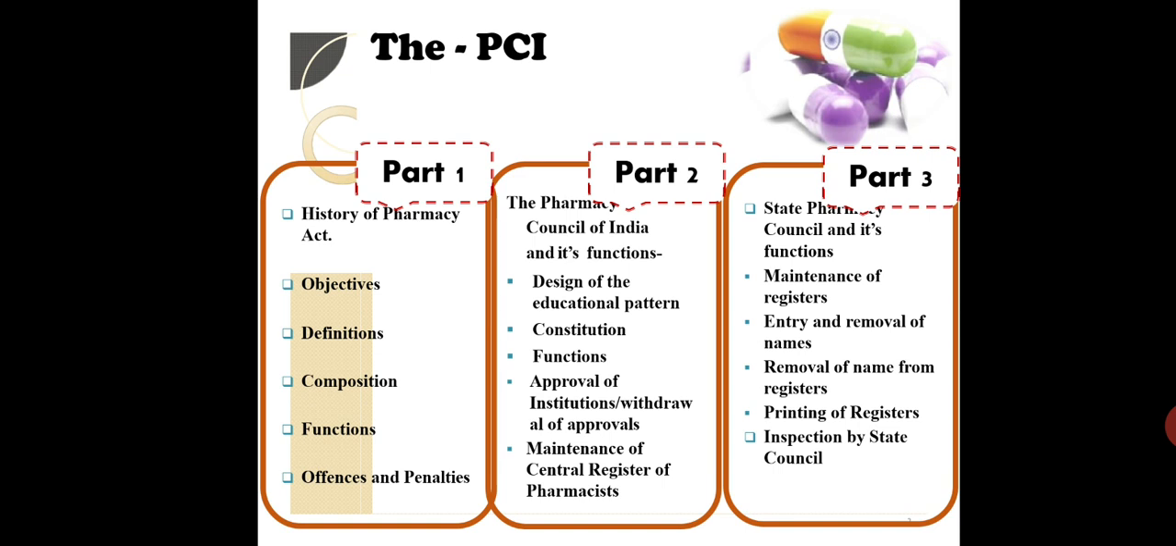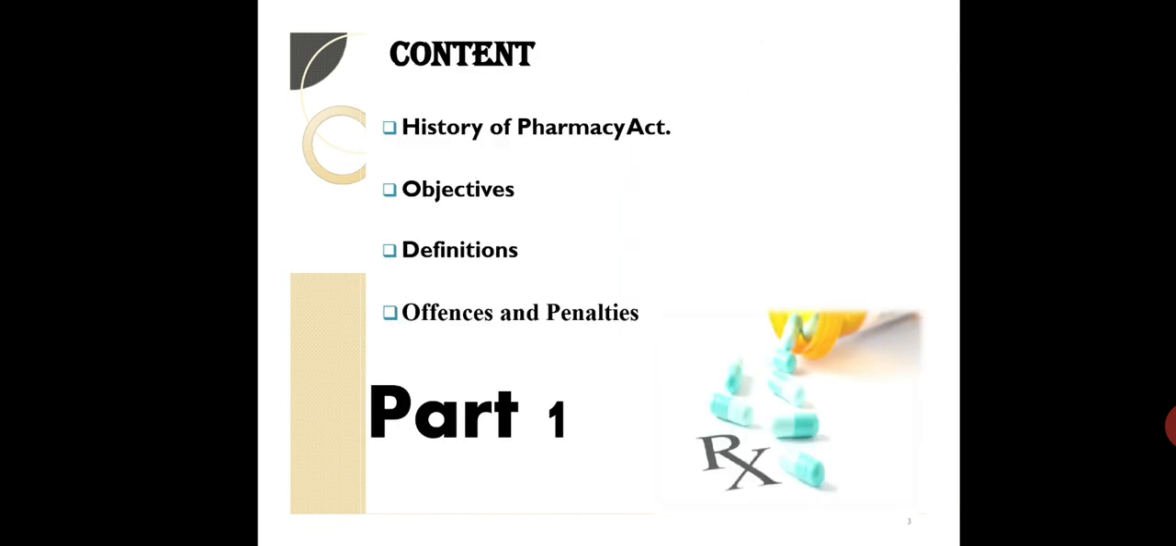So the PCI Act has been divided in 3 parts, and you will be having 3 videos regarding this topic. In this part 1, we will be covering the history, that is why this act has been developed, or what is the need to develop this act. Objectives, that is what are the objectives of the act, what are the points that should be regulated in this act, or you can say in India, so that things go smooth.